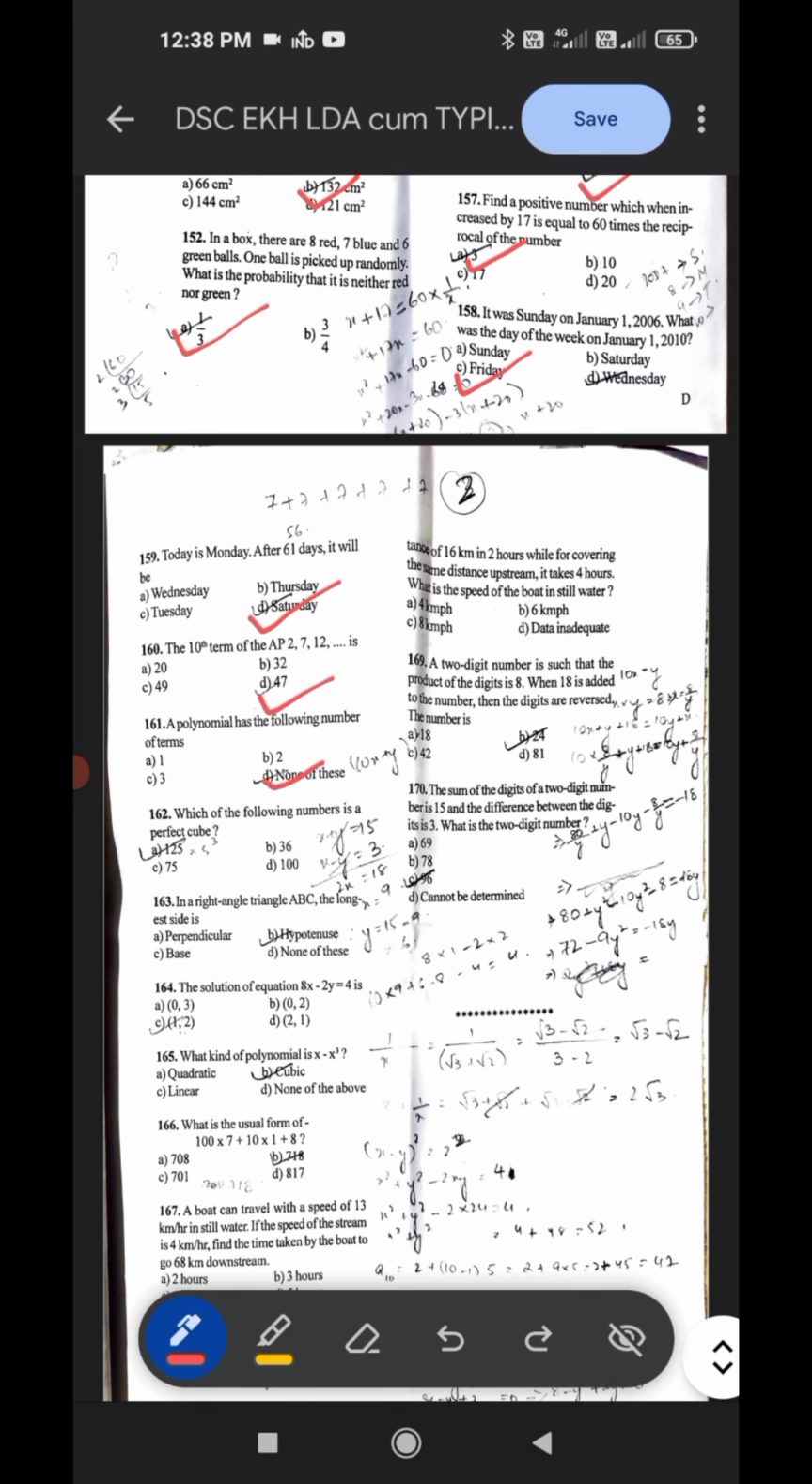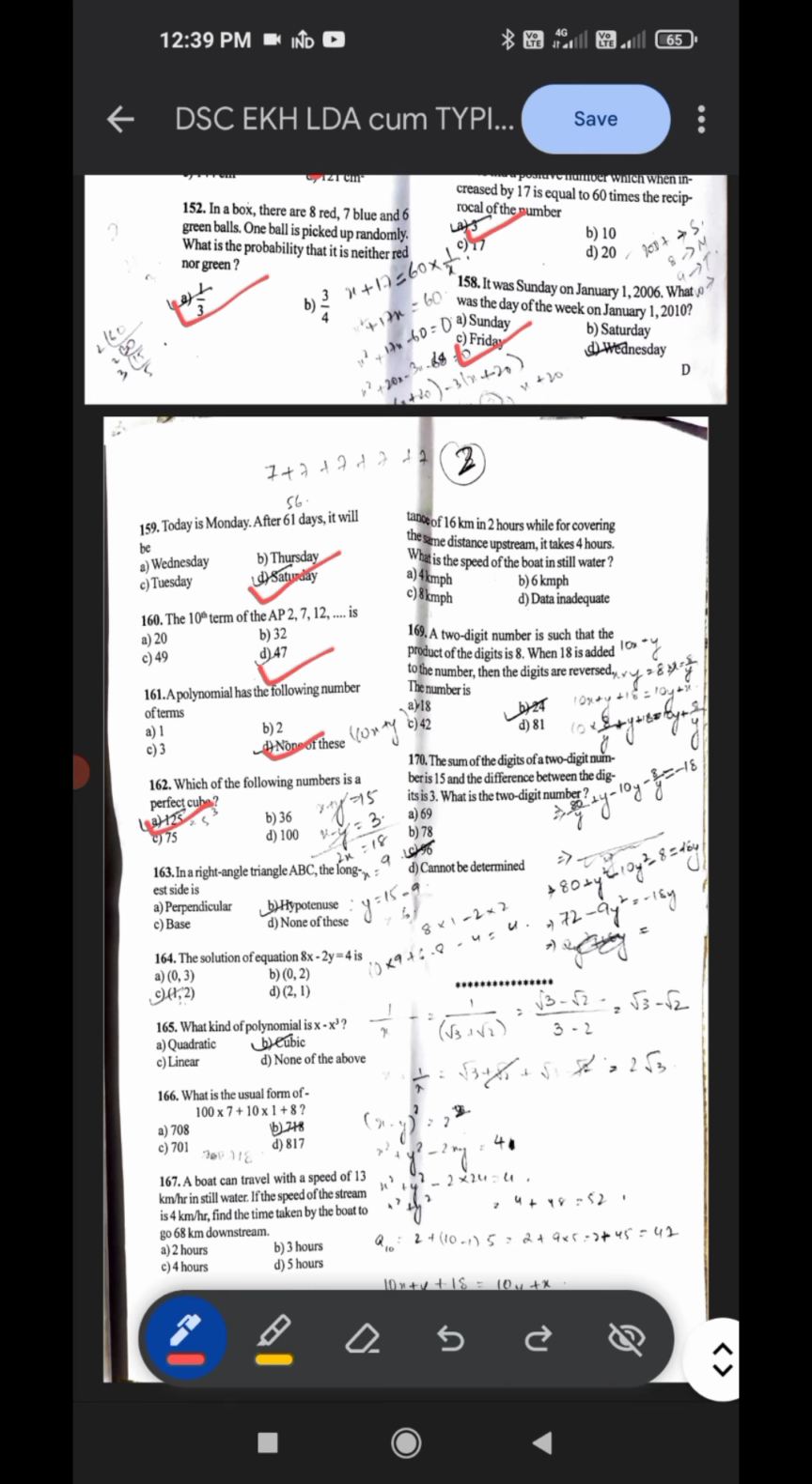162, which of the following numbers is a perfect cube? The correct answer is E, 125. 163, in a right angle triangle ABC, the longest side is, the correct answer is B, hypotenuse. Next question 164, comment which one is the correct answer here.